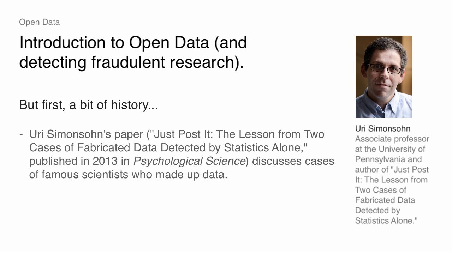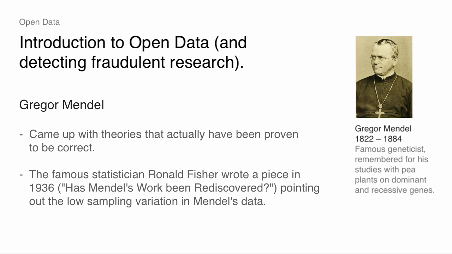I remember being in grade school and middle school and learning about Gregor Mendel. Everybody knows Gregor Mendel, the famous geneticist who came up with all these ideas about dominant and recessive genes and tested them with pea pods in his little monastery. And he came up with these theories that actually have been proven to be correct. If you go and test what he said he was testing, you find proof for his theories. He was totally right, about the smooth peas and the wrinkly peas and the green peas and the yellow peas.